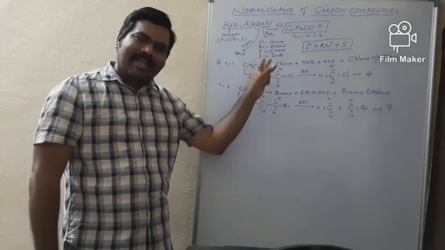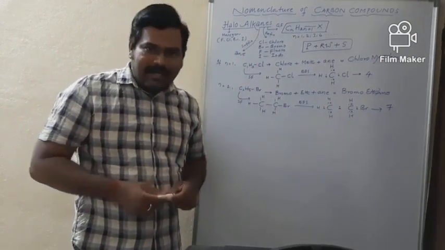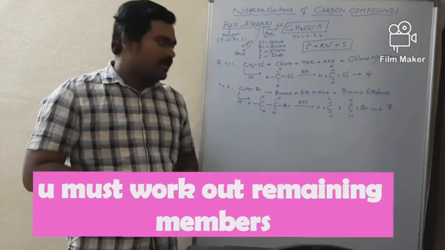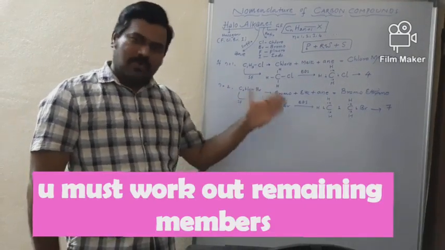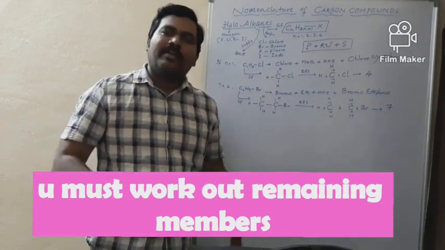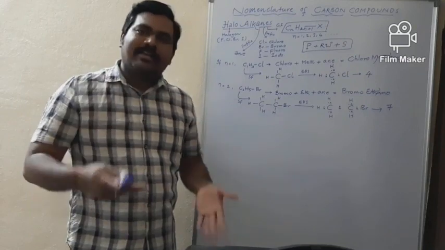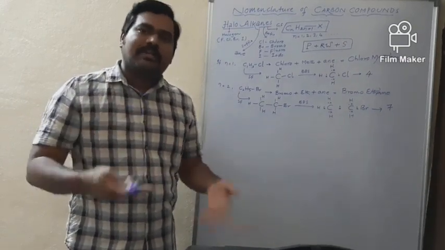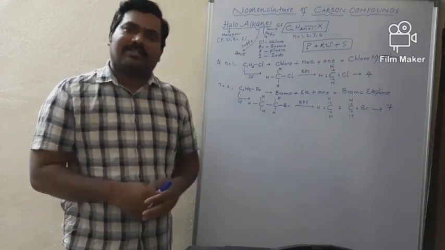The first 2 members I derived; like that, you try to work out the remaining members. So chloromethane, chloroethane, chloropropane, chlorobutane, chloropentane, chlorohexane, chloroheptane, octane, nonane, decane. These are the different varieties you will get.